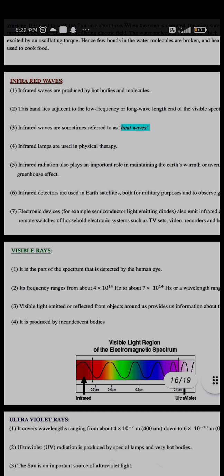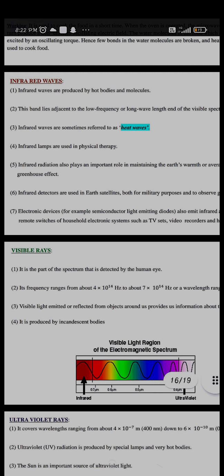And electronic devices nowadays also emit infrared rays, like semiconductor light emitting diodes, which we call LEDs. So infrared LEDs are used in electronic devices. Remote switches of household electronic devices have small bulbs at the top of the remotes. There are also infrared cameras and infrared recorders.